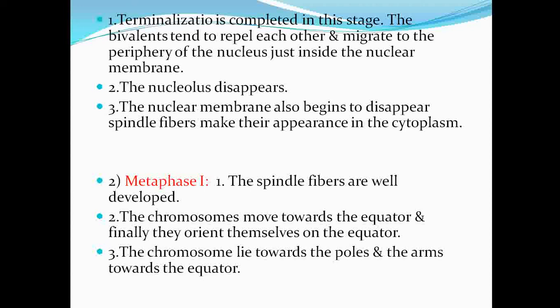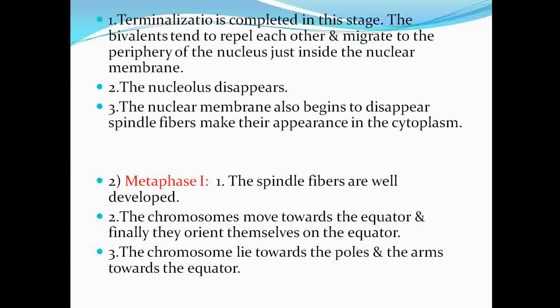Then the process which follows is metaphase 1. The spindle fibers are now well developed. The spindle fibers which were just appearing in the previous stage, the last step of prophase, diakinesis, in which the nuclear membrane begins to disappear, start to appear in the cytoplasm, but in metaphase 1 they are completely developed.